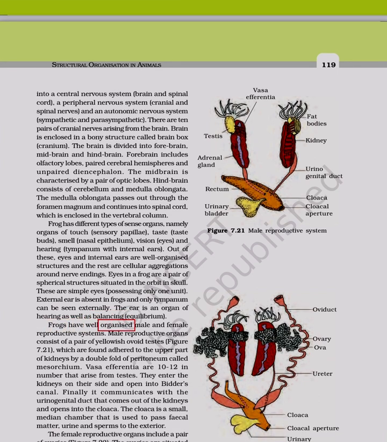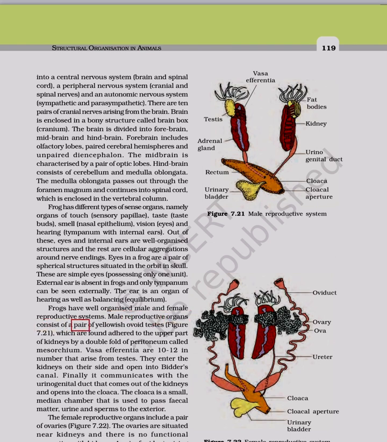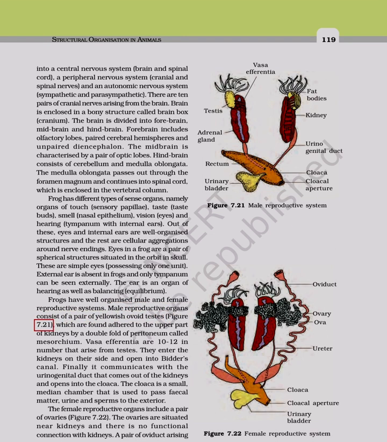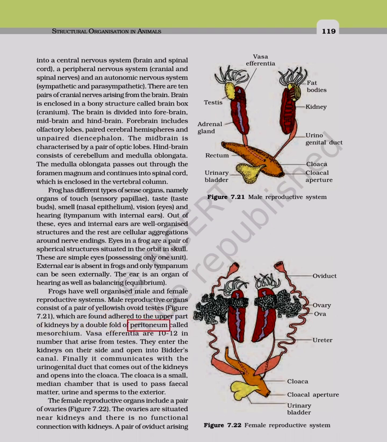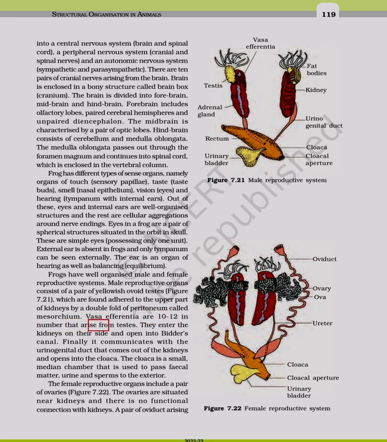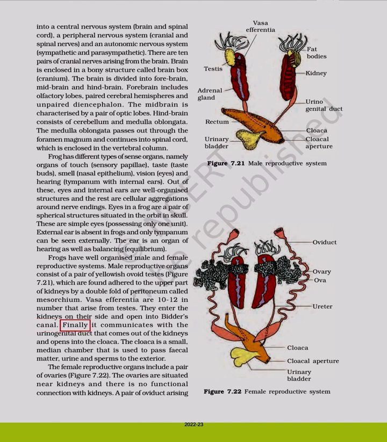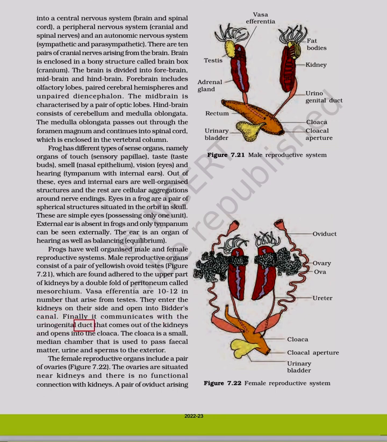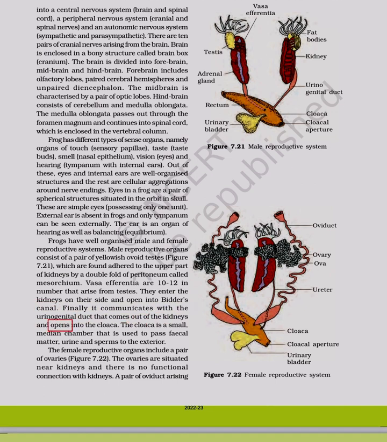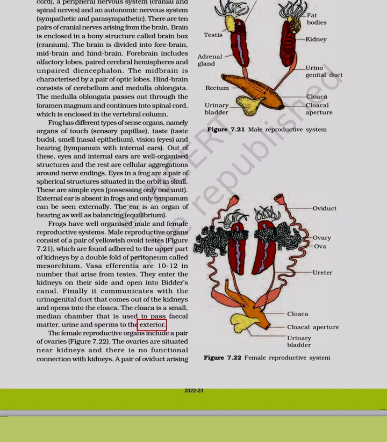Frogs have well-organized male and female reproductive systems. Male reproductive organs consist of a pair of yellowish ovoid testes, figure 7.21, which are found adhered to the upper part of kidneys by a double fold of peritoneum called mesorchium. Vasa efferentia are 10-12 in number that arise from testes. They enter the kidneys on their side and open into Bidder's canal. Finally, it communicates with the urinogenital duct that comes out of the kidneys and opens into the cloaca. The cloaca is a small, median chamber that is used to pass fecal matter, urine and sperms to the exterior.